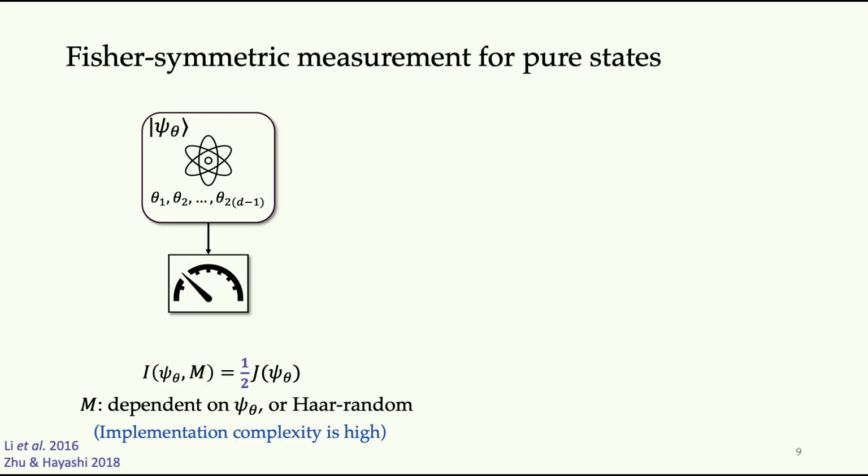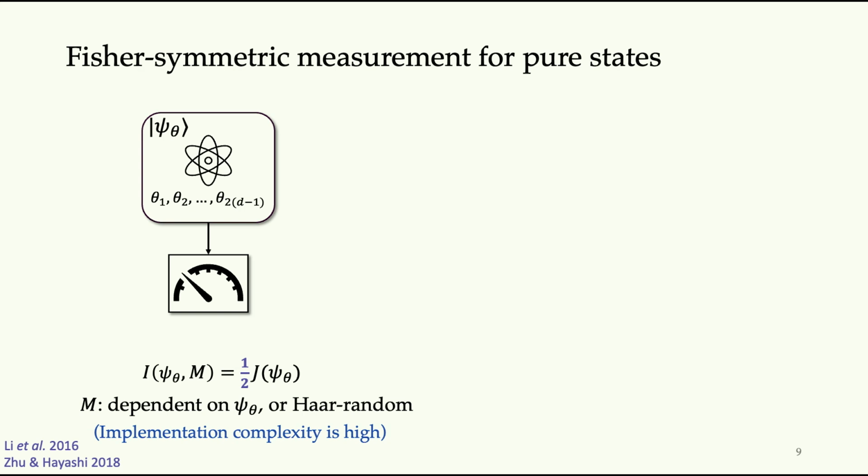Luckily, if we restrict the discussion to only pure states instead of general mixed states, we have a better result. One result uses this notion called Fisher symmetric measurement. By Fisher symmetric measurement, I basically mean the situation where the classical Fisher information matrix is proportional to the quantum Fisher information matrix.